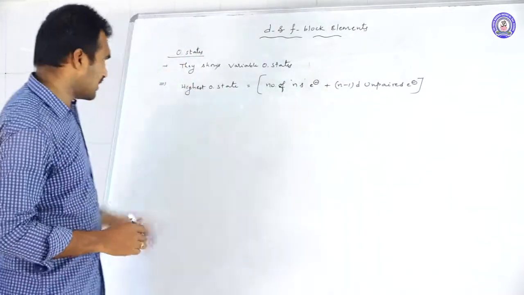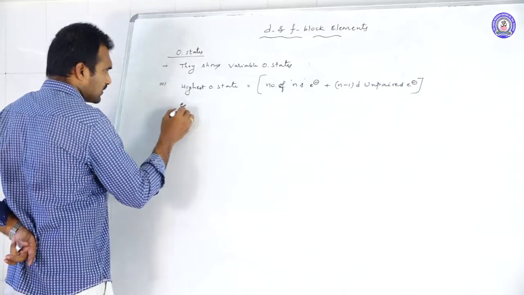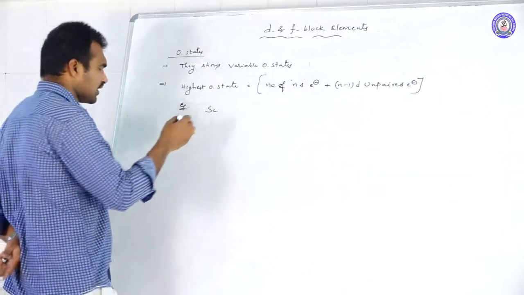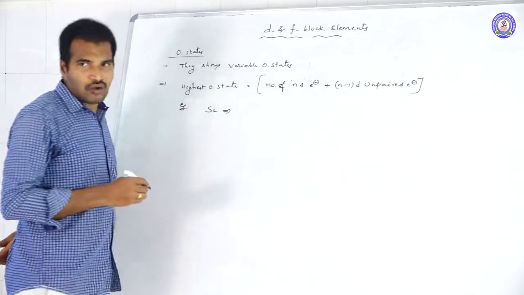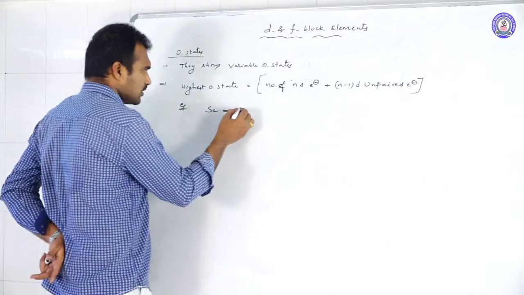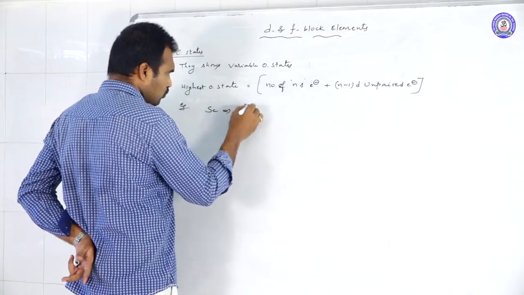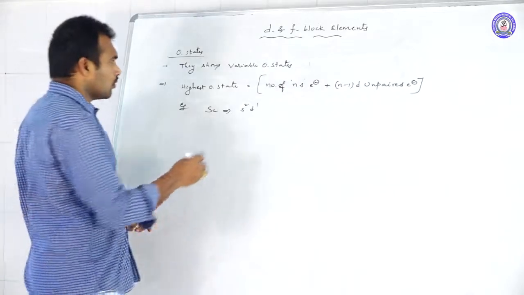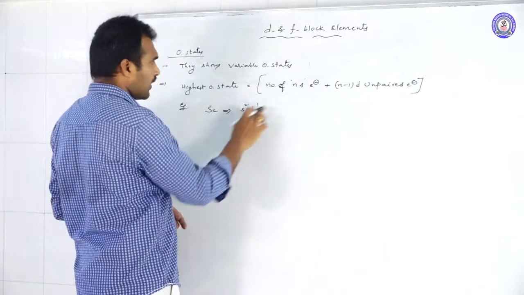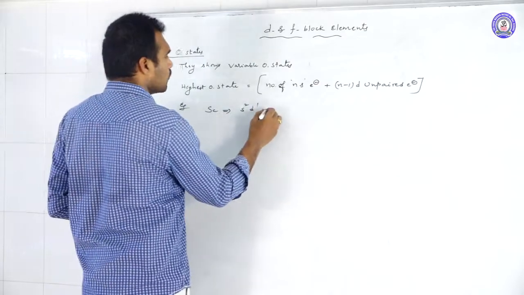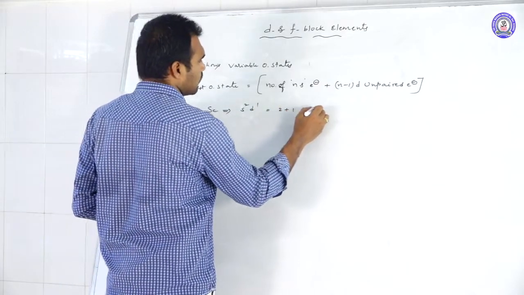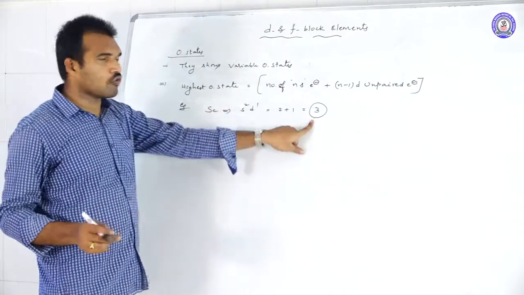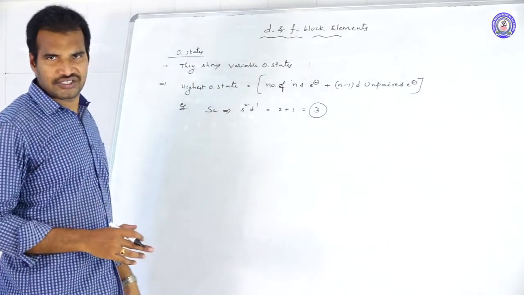Total number of electrons present in the ns subshell plus the penultimate subshell's unpaired electrons only we need to consider. Let us see scandium. What is the highest oxidation state scandium can show? Write the configuration: 3d1 4s2. The ns electrons are 2, and d unpaired electrons 1. So total 2 plus 1, that is 3. Scandium can show only the plus 3 oxidation state.